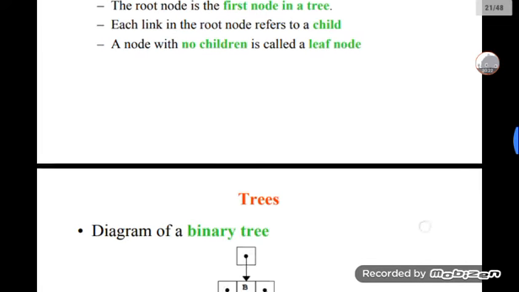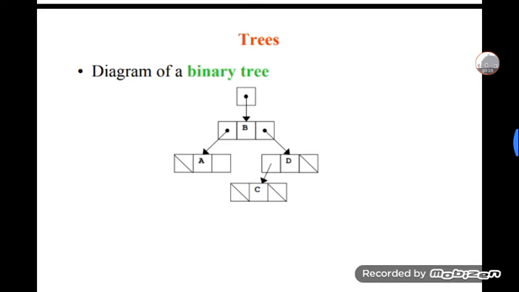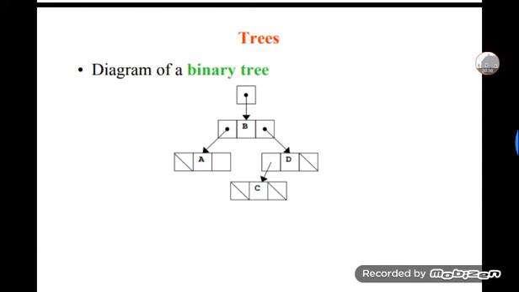After that, the diagrammatic structure of a binary tree. In that binary tree, I am taking some structure. That is a node, the first node. In that node, I am linking with B, and then the left tree is having A, and the right is having D. In that right, having C is there. These are the children of a child, subnodes.